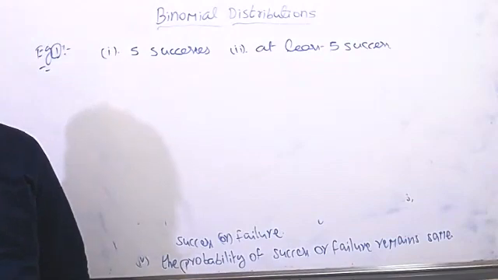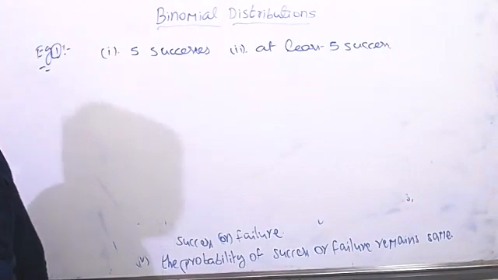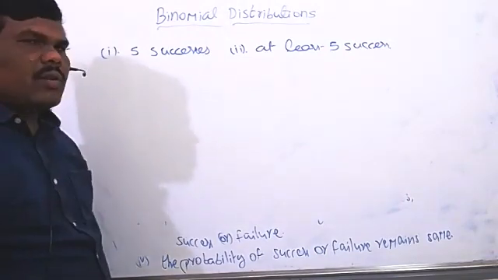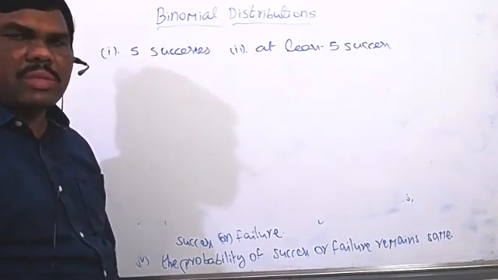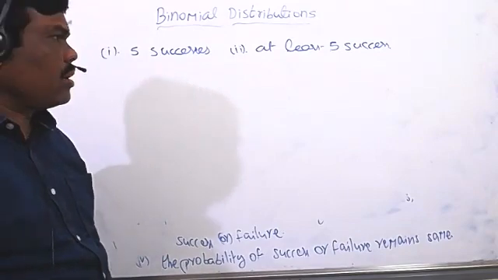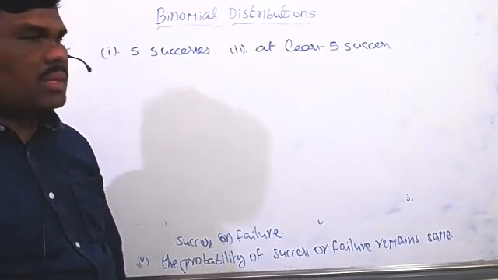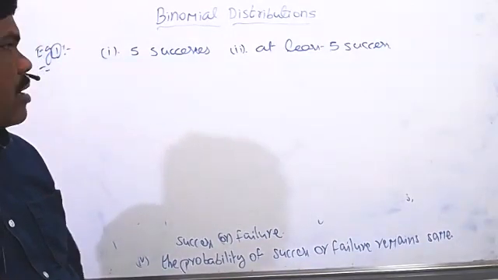A die is thrown 6 times. What is required here now? If getting an odd number is a success. That means if you got the odd number, we consider it a success, otherwise it will be a failure. Since we get a success or failure, this kind of trials we call Bernoulli trials.